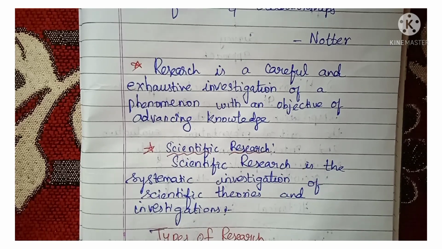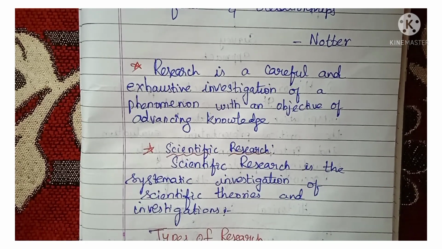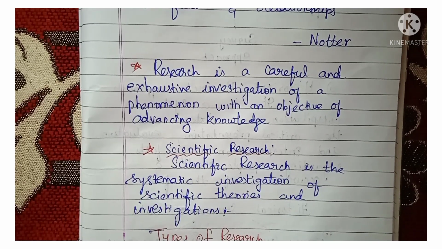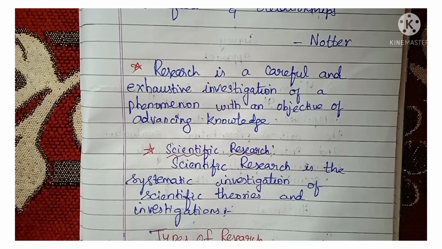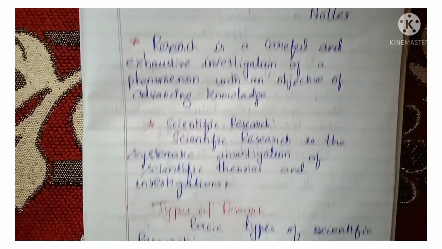So we have seen the types. The classification flowchart I have given in my part 1 video, and the link has been given in the description box. For 2 marks, if it comes, you can answer that. Suppose they are asking for 5 marks, you have to write what I am going to deal with in this video. So what are the types of research?